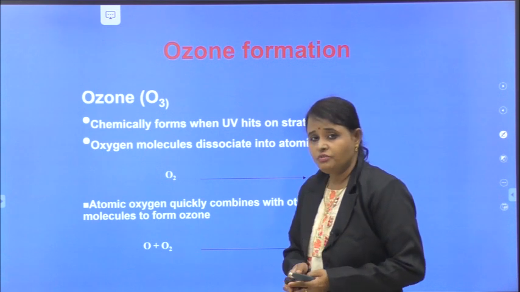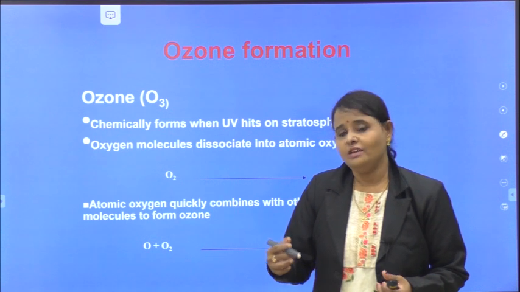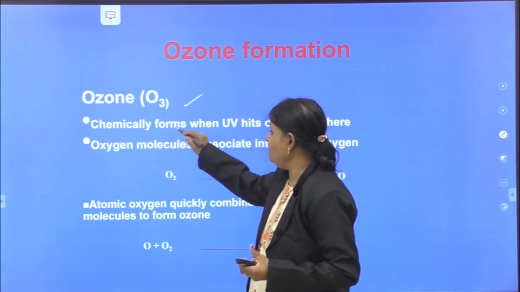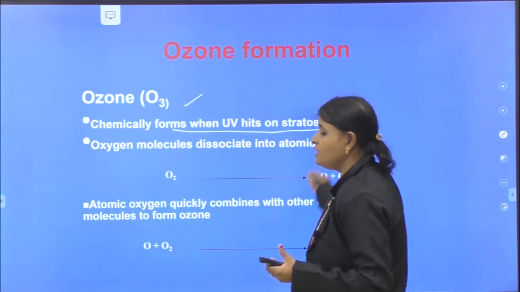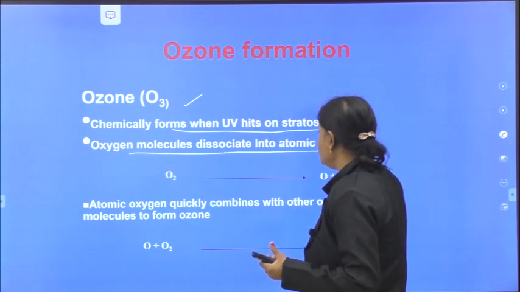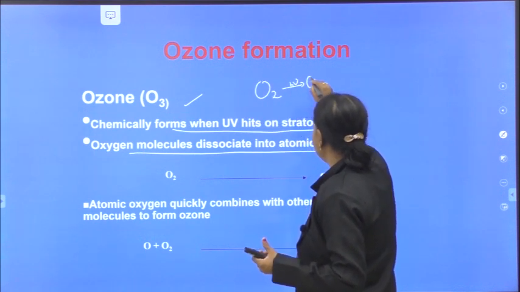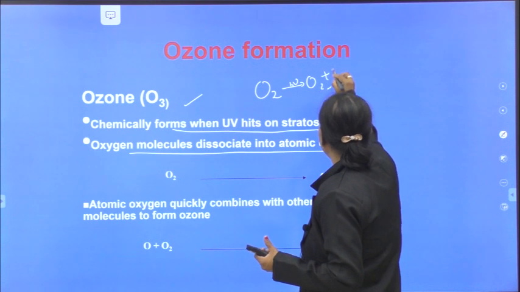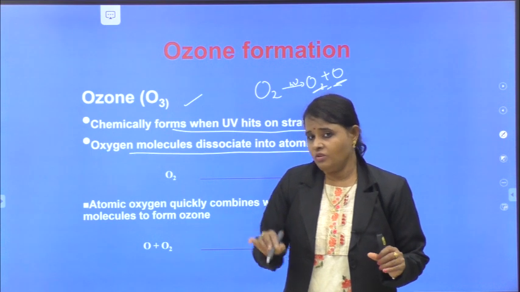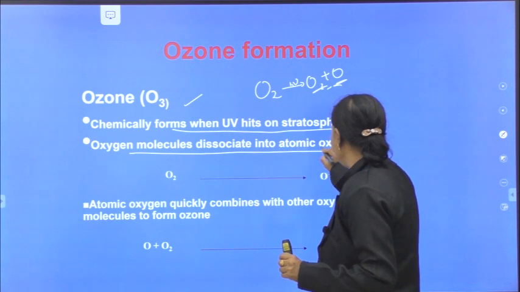Coming to the formation of ozone, I told you ozone forms itself and destroys itself. What happens now? See, this is ozone. It forms chemically when UV hits the stratosphere. Oxygen molecules dissociate into atomic oxygen. These O2, by UV radiations, split like this into two oxygen atoms, O plus O. To form ozone, we require just one oxygen atom.